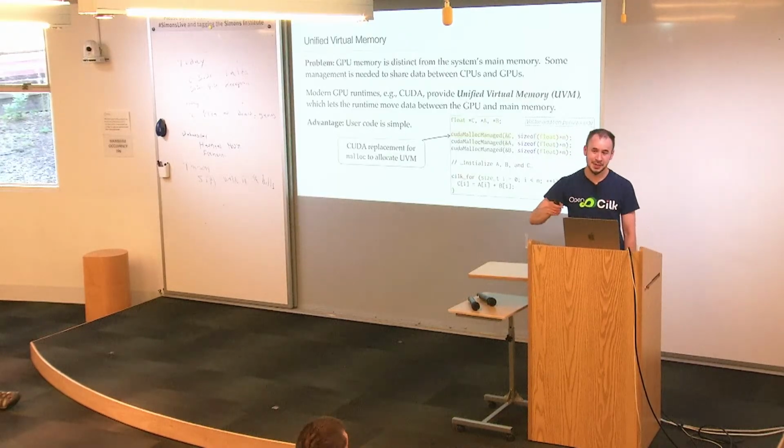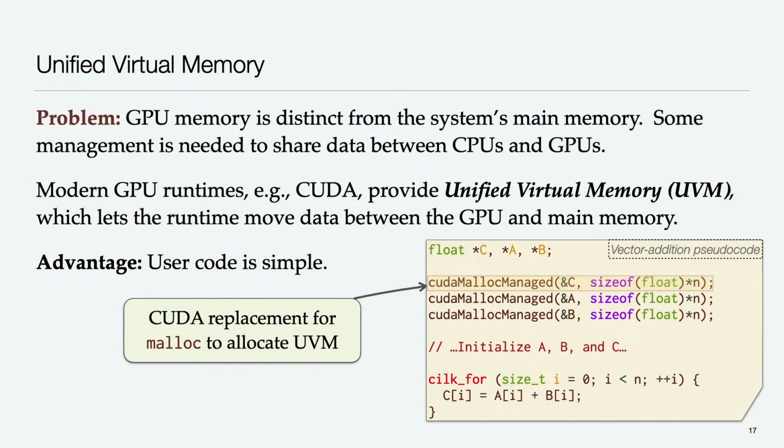Because one of the most important things about getting performance on GPUs is dealing with memory. GPU memory is not the same as a system's main memory, and something is needed to share data between CPUs and GPUs. Now, modern GPU runtimes such as CUDA provide abstractions like unified virtual memory to make it easy to program GPUs without having to worry about this management. Essentially, with unified virtual memory, the burden falls to the CUDA runtime system to move data between the GPU and main memory as need be.